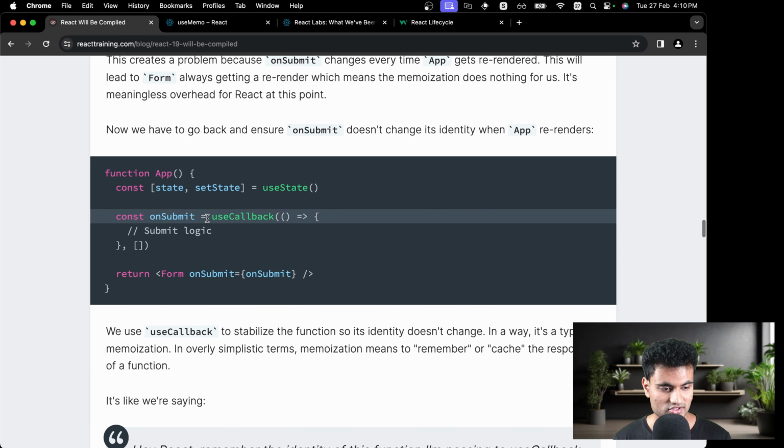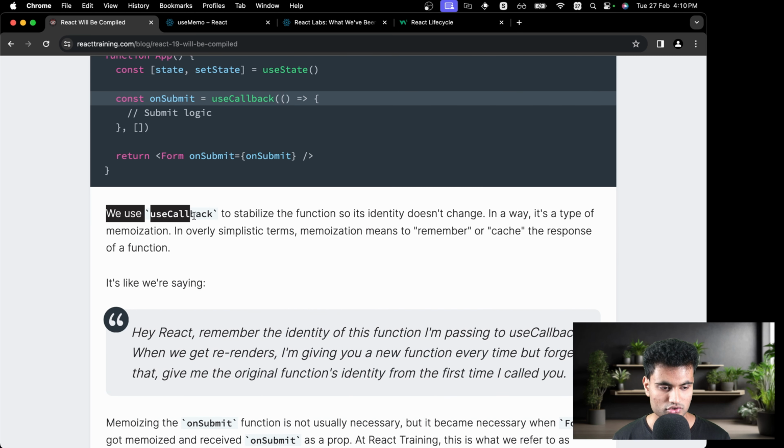So we have this useCallback hook, and what does useCallback do? Mostly it takes a function and it tells React don't recreate this function, make a cache of this, and then there's a dependency array. Only if the values inside the dependency array change, then recreate the function. So if you don't want a function to be recreated 1,000 times, you can have the useCallback hook, and you can pass in a dependency array and tell React when you want to do that. So we use useCallback to stabilize the functions so its identity doesn't change.